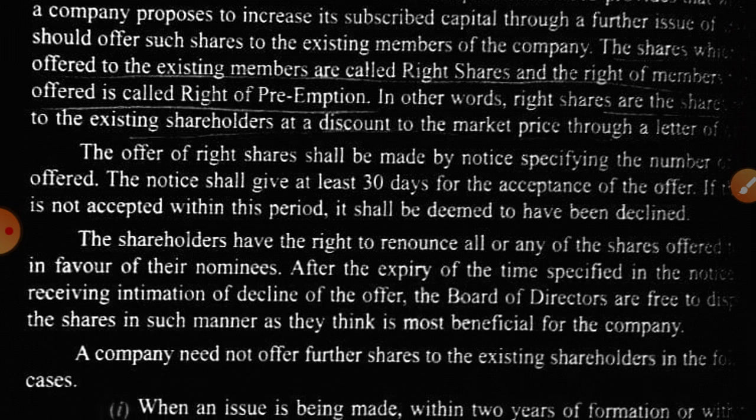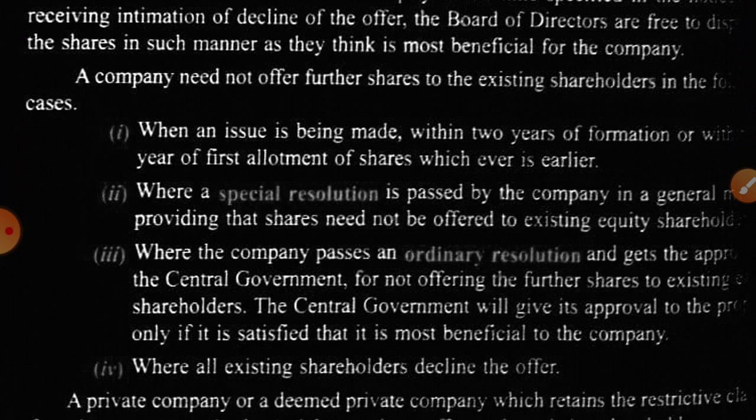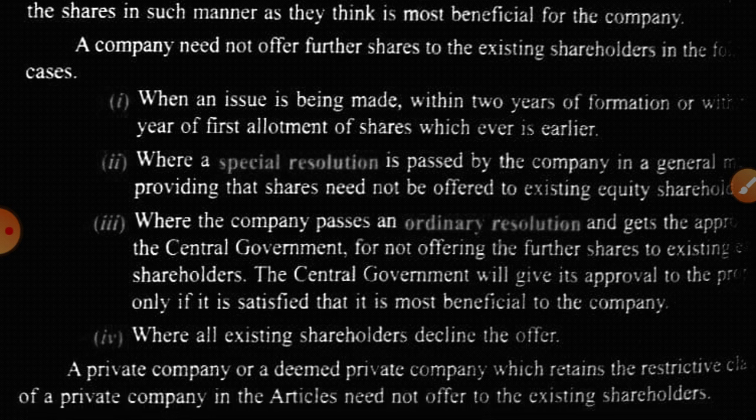Is this clear? Now, when right shares are not issued, or the company is not liable to issue right shares, here are the conditions.